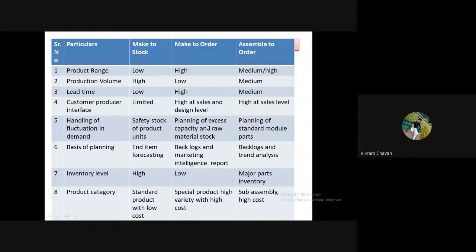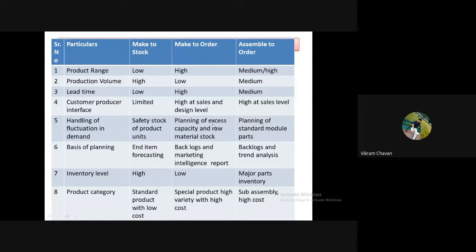So in this type of production, you only maintain the raw material inventory: whatever raw materials, sub parts or standardized parts are required to manufacture the final products after receipt of an order from the customer. That storage or inventory can be maintained by the producer in make to order type of production.